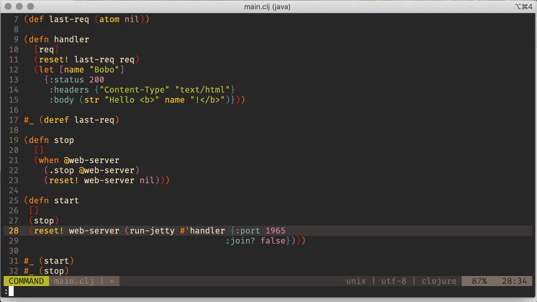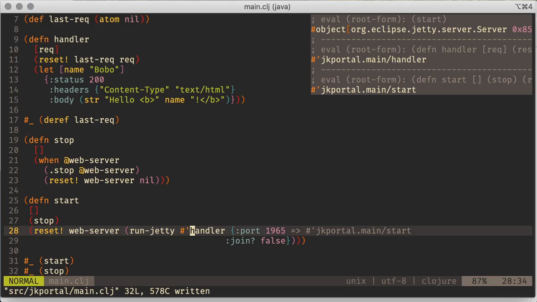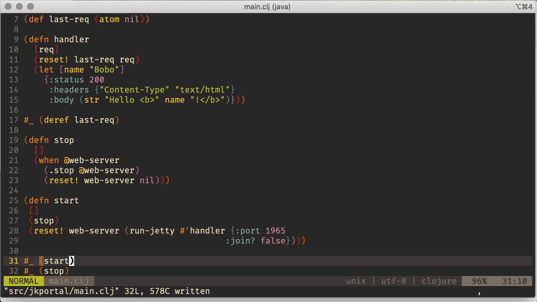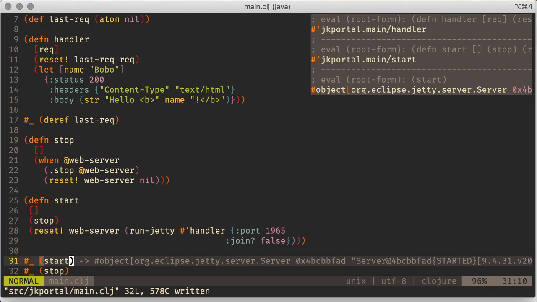Okay. So I'll :er the start function, and then I will :er here to restart our server. And now we go here, we get Bobo.